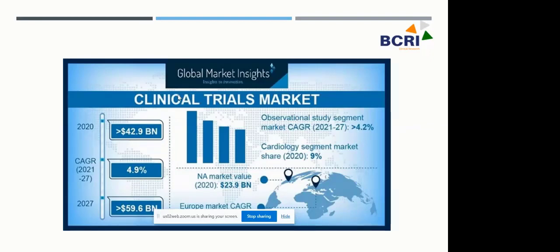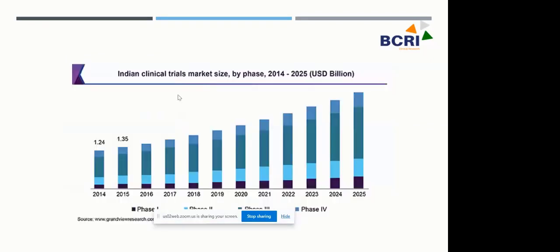Typically, when we talk about the Indian clinical trial market, the market size is expected to reach the 3.5 billion dollar mark by 2025.